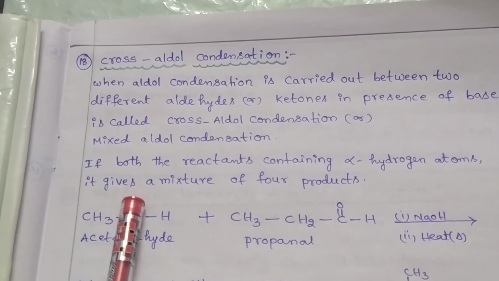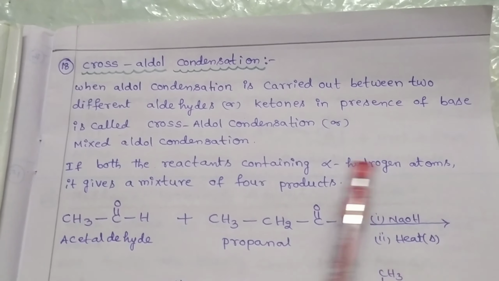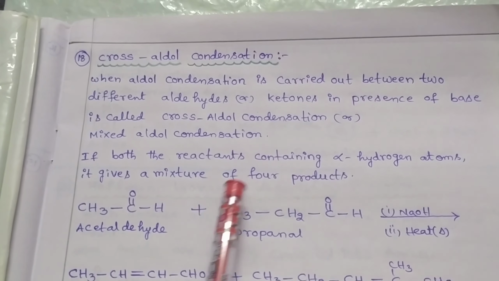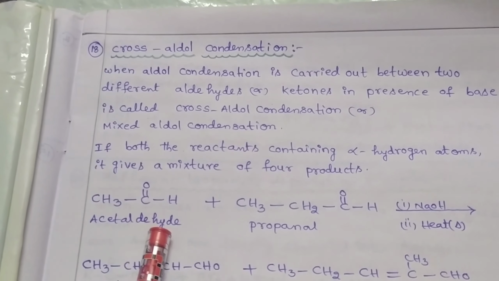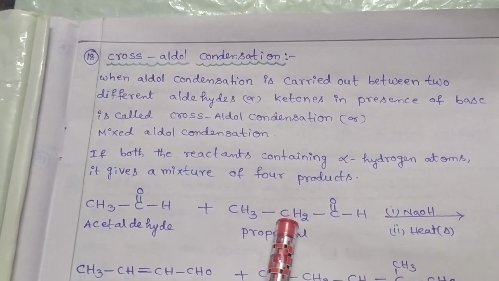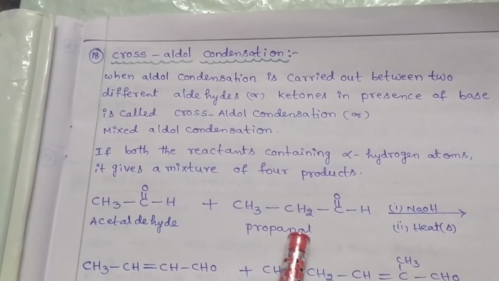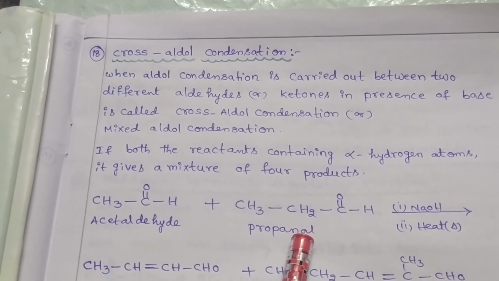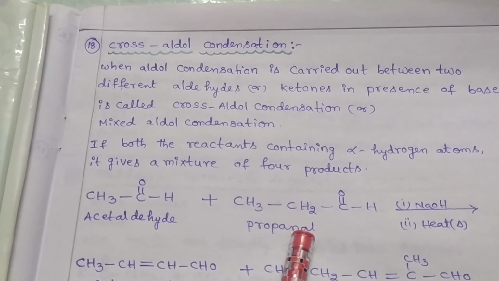If both the reactants contain alpha hydrogen atoms, it gives a mixture of 4 different products. That means here this aldehyde contains alpha hydrogen, and this aldehyde also contains alpha hydrogen. So when these two aldehydes are reacted together, they undergo crossed aldol condensation and form 4 different types of products.